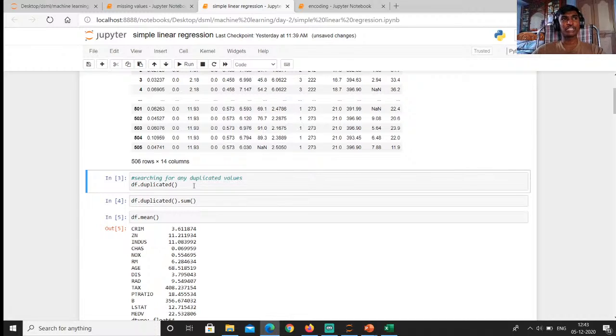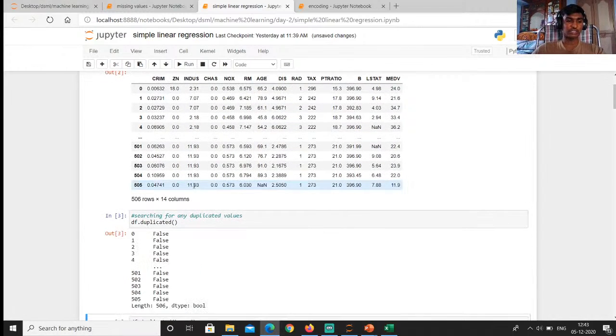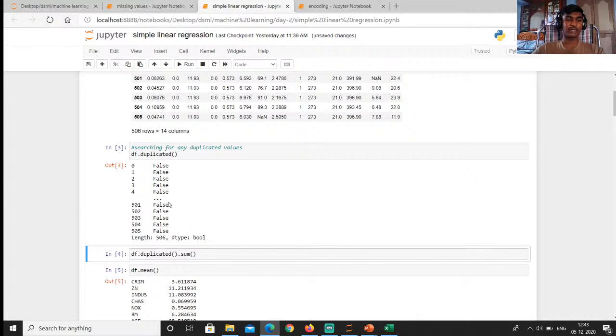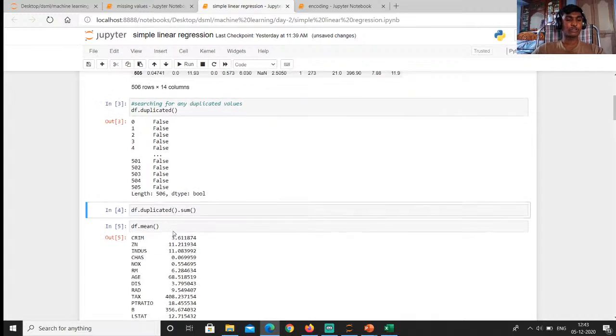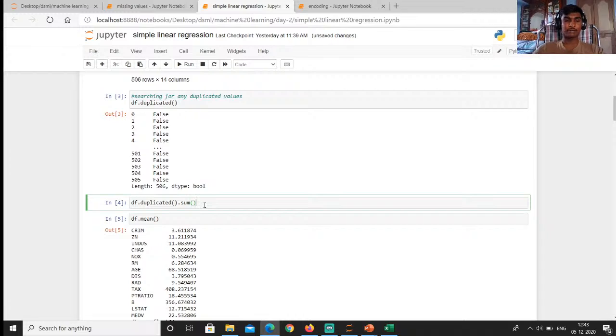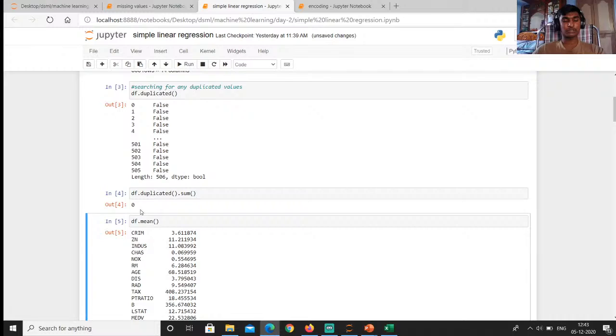It's very rare to see duplicate values, but we have to check if there are any. We can run the cell. You can see False, which means there are no duplicate values. It's showing 0 because there are no duplicate values.